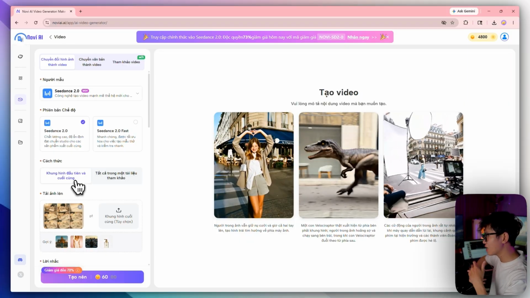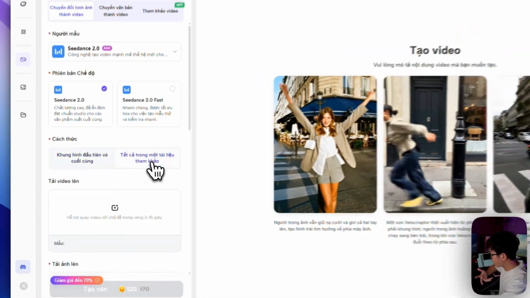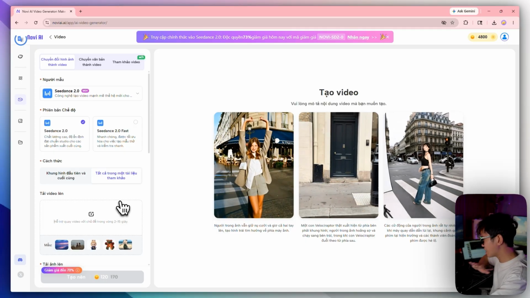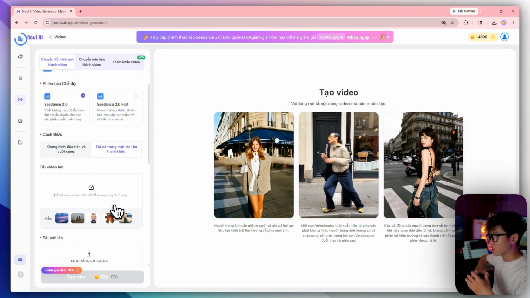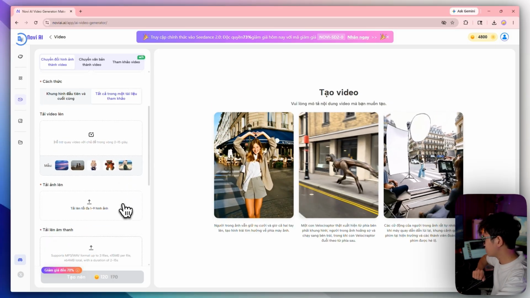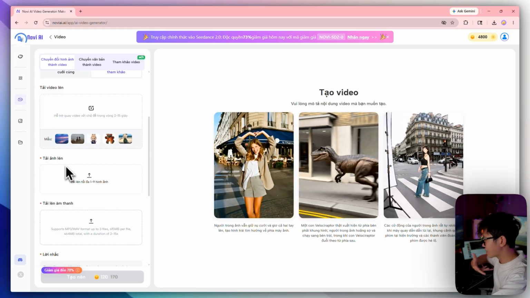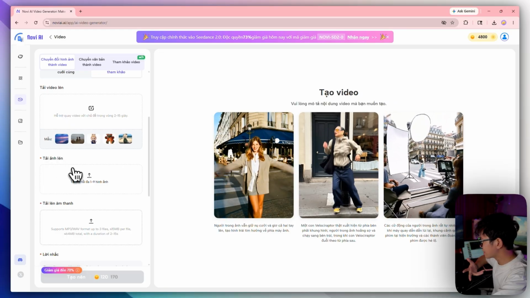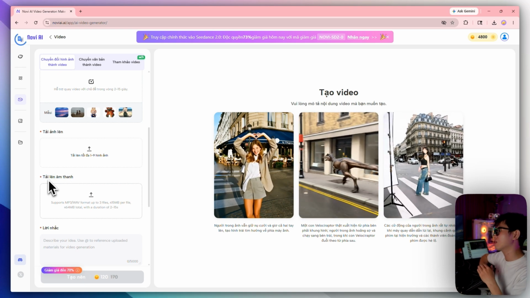That part is simple. What interests me is the reference section. Because it supports several different types of input, you can upload a 2 to 5 second reference video for the model to learn from. Scroll down a little. This is the section I will use. You can upload an image, so I will upload my storyboard. You can also add audio if you want voiceover or another option for your project.